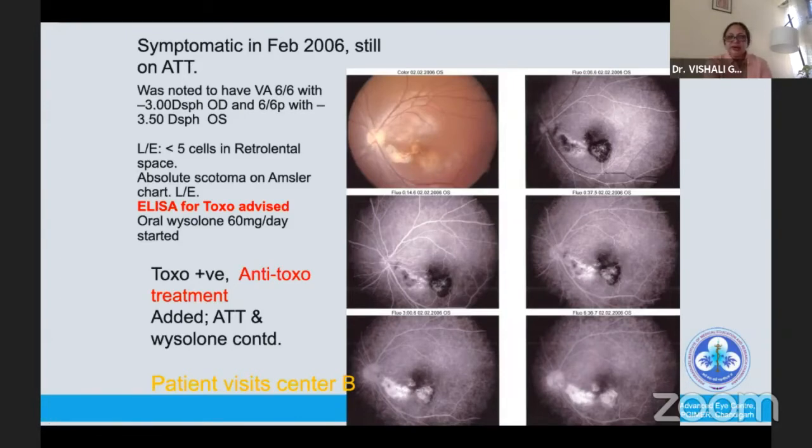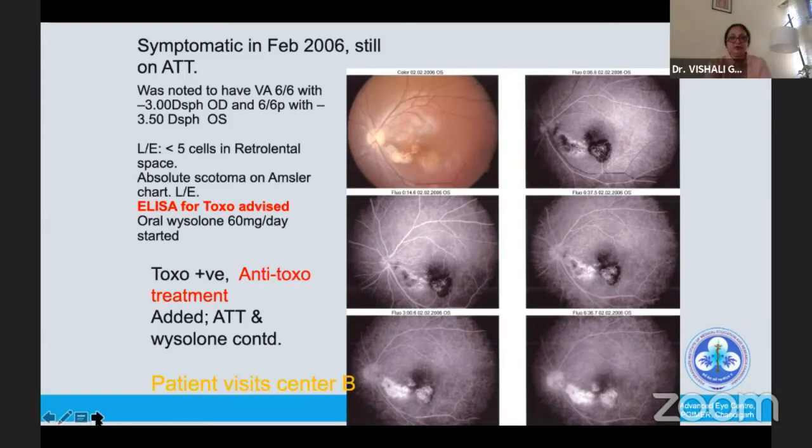They also did ELISA for toxo. And at that point of time, when she went to an ophthalmologist, they said, well, you have a recurrence. There is a new lesion which has come up. A fluorescein angiogram was done. Toxo came out to be positive. So toxo treatment was added. And she was told to continue TB treatment, and toxo was added.